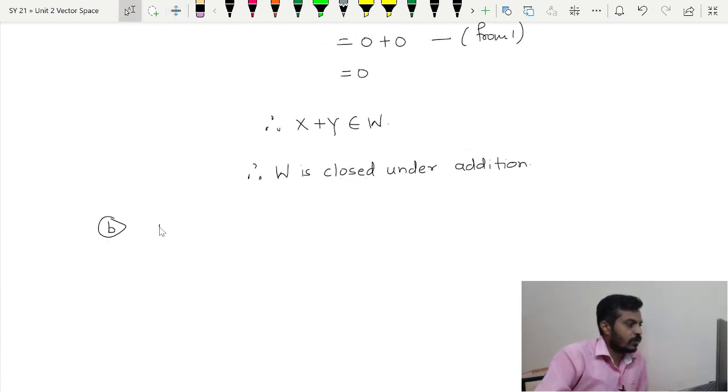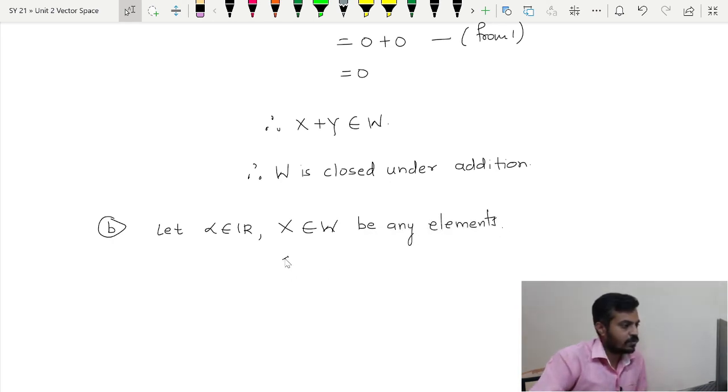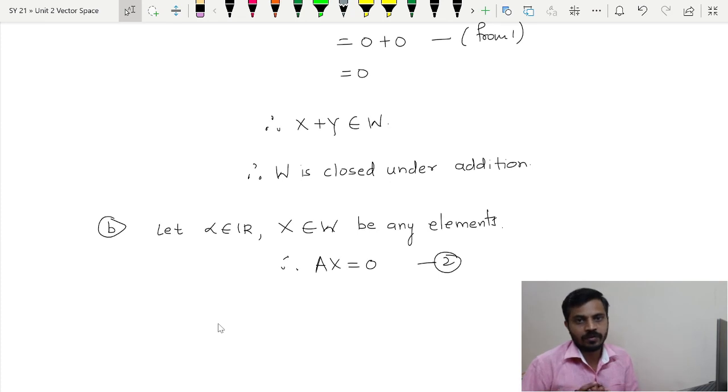Moving towards the next property, we will need one real number. So I will say let alpha belong to R. We will need one point of W. I will say x be any element. Now since x belongs to W, therefore Ax will be equal to 0. We will call it 2. Now we have to check whether this alpha x is a point of W or not.